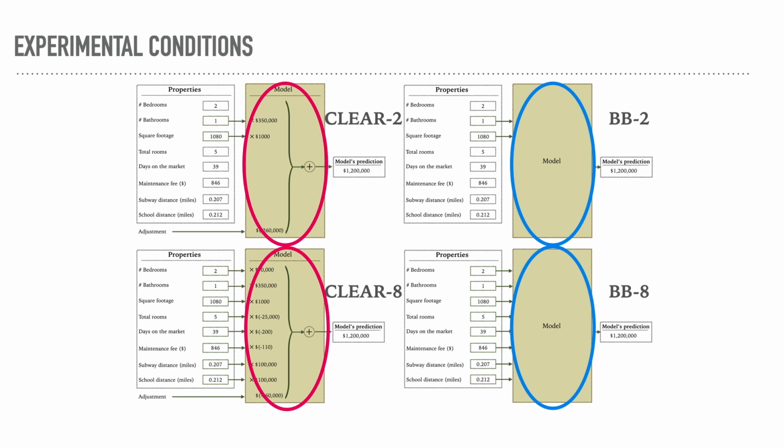All participants saw the same set of apartments, meaning the same feature values, and crucially the same predicted selling price for each apartment. This is critical in letting us attribute any observed differences in participants' behavior entirely to the presentation of the model.